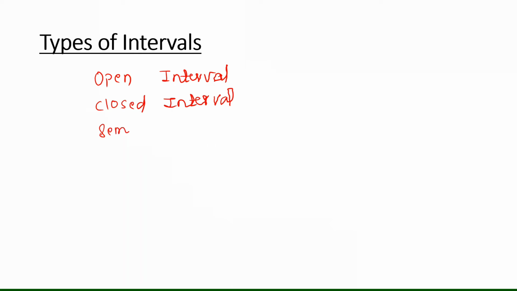Now what are the types of intervals? So we know that open interval, closed interval, and there is one more, semi-open or semi-closed interval.